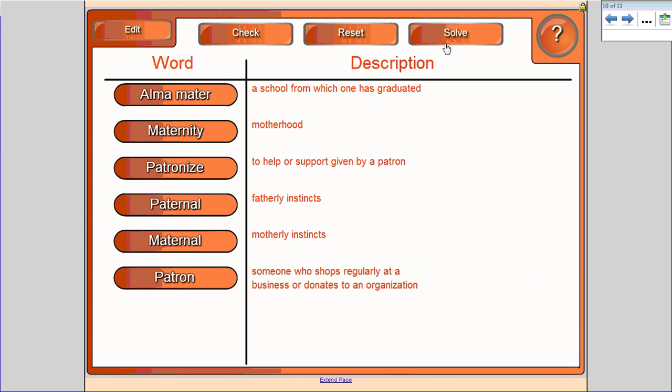All right, here is the correct definition and the word. A school that one has graduated from is typically referred to as an alma mater. Someone that is going through motherhood would be referred to as maternity. To patronize would be to help or support. Fatherly instincts would be paternal instincts. Motherly instincts would be maternal instincts. And a patron is someone who shops regularly at a business or donates to an organization.